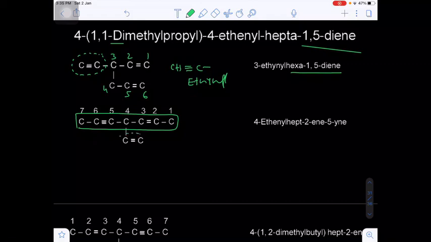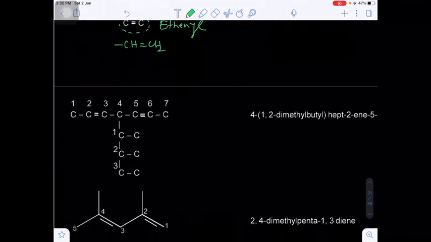What about the fourth carbon? There is a CH2, CH3. This is called CH double bond CH, this is called ethenyl. This is nothing but CH double bond CH2. This is nothing but CH double bond CH2. 4-ethenyl hept-2-ene-5-yne. 2-ene, 5-yne. On the fifth carbon there is a triple bond.